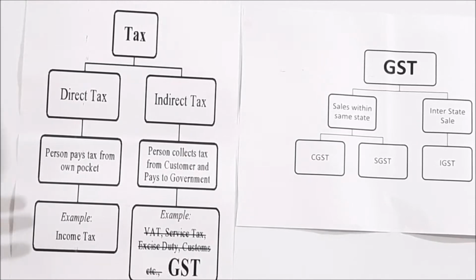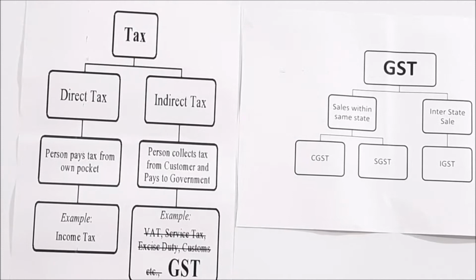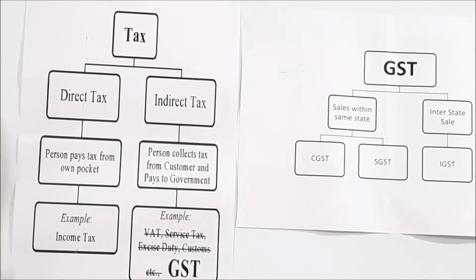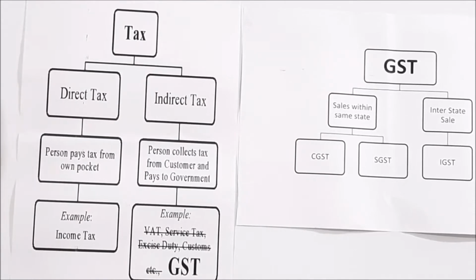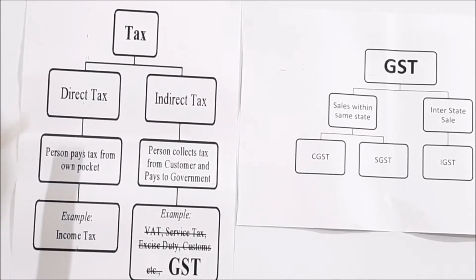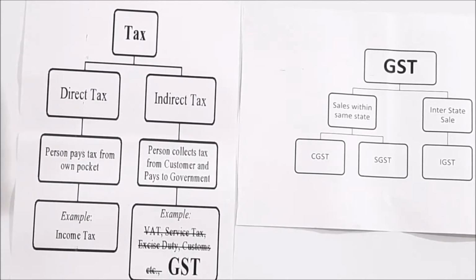In that, we have given two types of charts, the first one is tax. The tax has been broadly classified as direct tax and indirect tax. What is direct tax? The person who pays a tax from out of his own pocket. That is called direct tax. The example of direct tax is income tax.